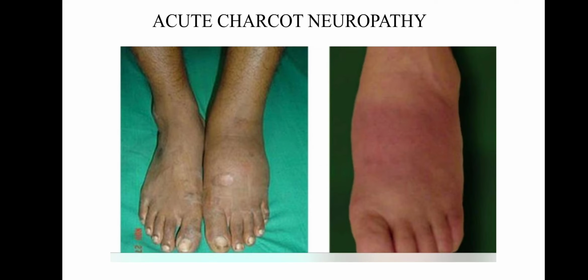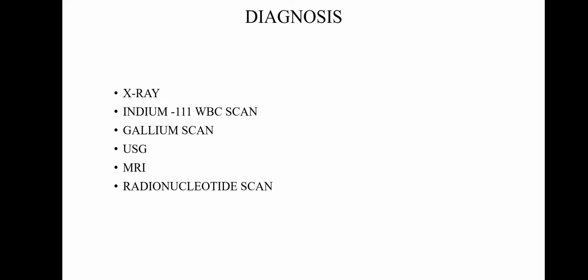Now we can see here, this is acute Charcot neuropathy. We can confirm the diagnosis by doing X-ray, indium-111 WBC scan, gallium scan, USG, MRI, radionuclide scan.